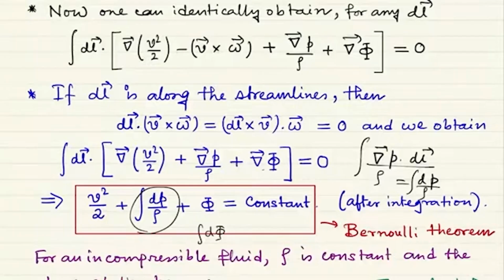Now on the right hand side you are integrating, and I have written 0, but this is not the correct way of writing, so that should be some 0 which is integrated over dl.